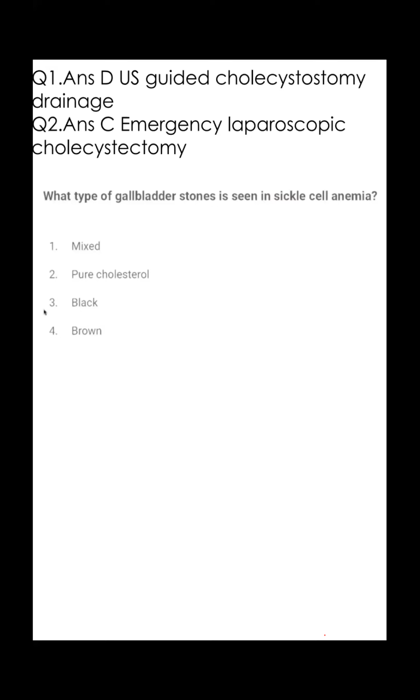Black variety means hemolysis, but they didn't give any hemolytic picture for the black variety. Sickle cell anemia, mixed variety. Black variety, yes, sickle cell anemia, if they give ongoing hemolysis, it will be the black. This question is a direct question, so it will be the mixed variety. If they give any picture of the hemolysis, it will be the black variety.